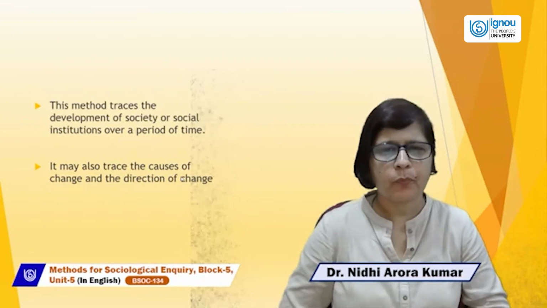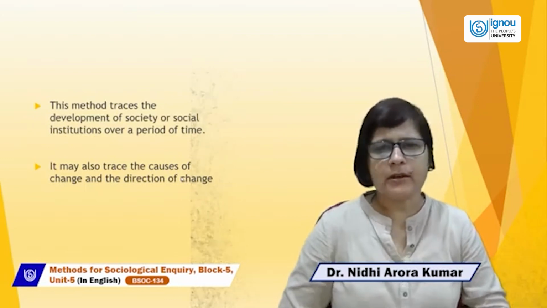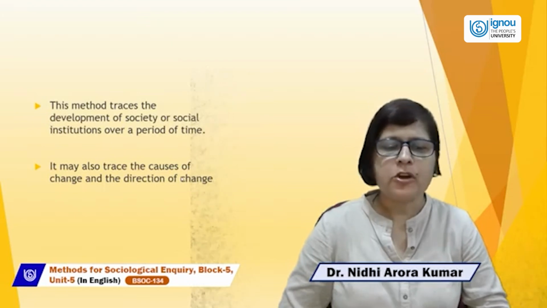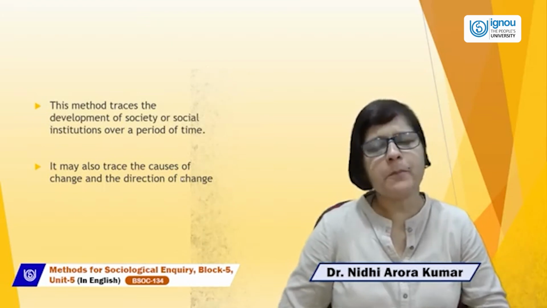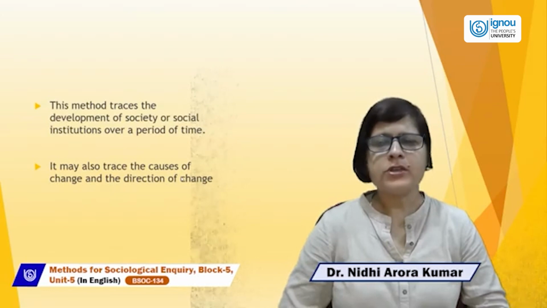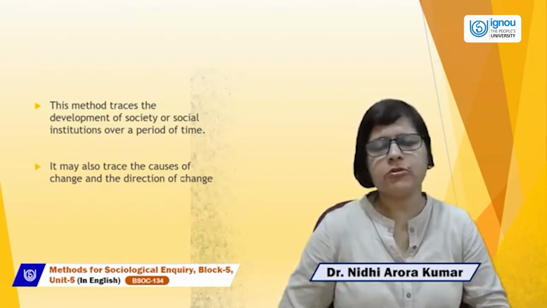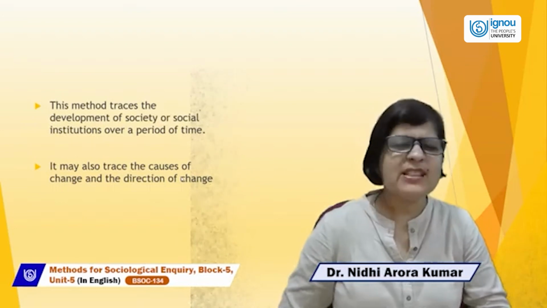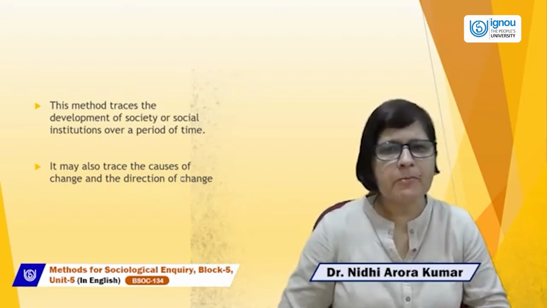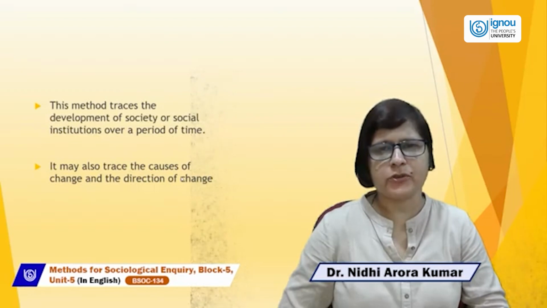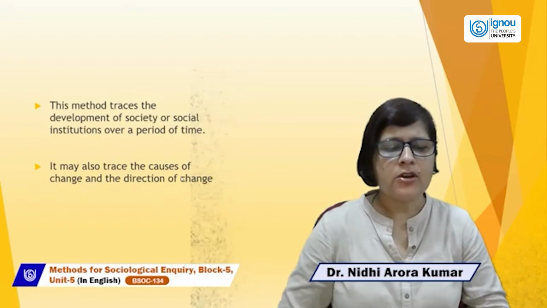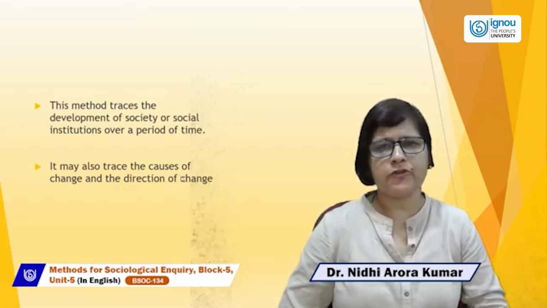The historical method traces the development of society or social institutions over a period of time. How social institutions evolved over a period of time. This method traces the development of various institutions. It may also trace the cause of change and direction of change.